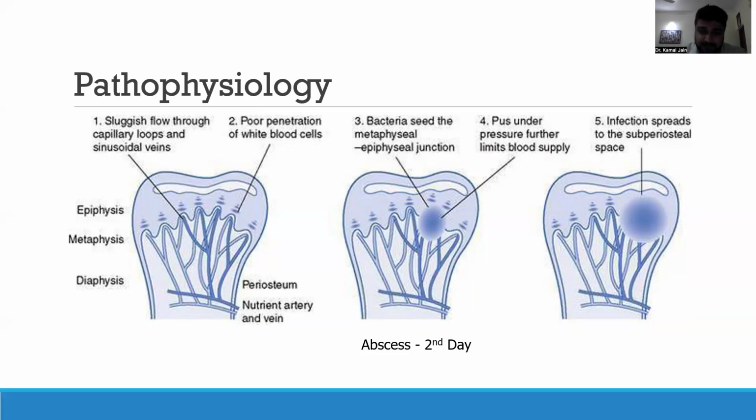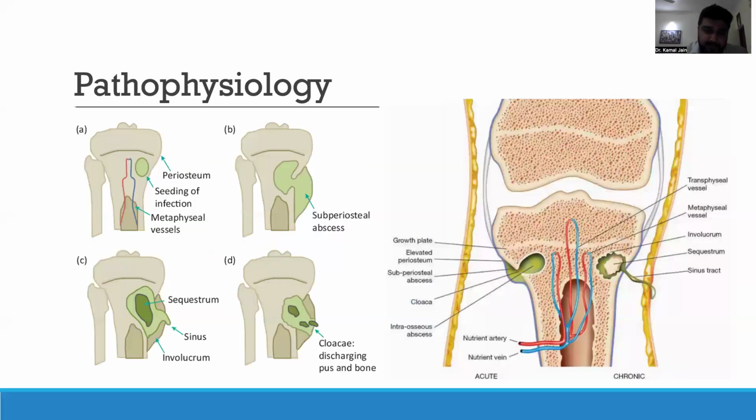This abscess continues to form, and eventually this bacteria or this pus definitely has to spread somewhere else, right? So where all can it spread? The abscess is present in the metaphyseal region. It can travel through the Volkmann's canals to reach subperiosteally to form something called a subperiosteal abscess. As we all know, the bone is supplied by the periosteal blood vessels as well. Once this subperiosteal abscess forms, the bone underneath the periosteum undergoes necrosis. This bone undergoing necrosis eventually forms dead bone, which is known as the sequestrum.